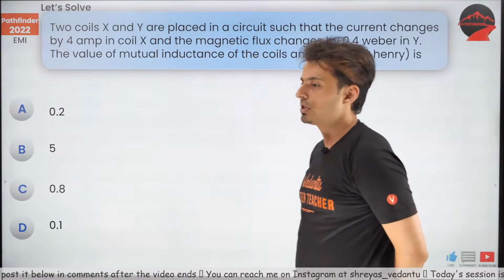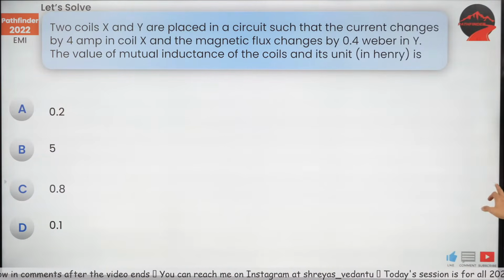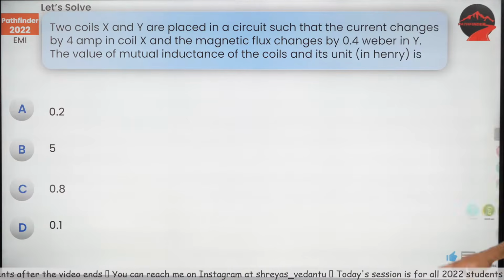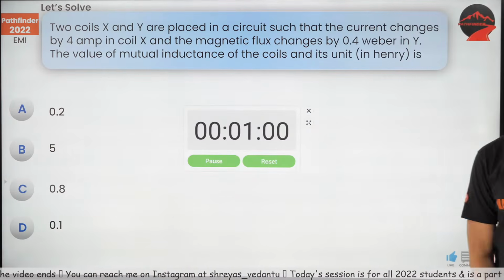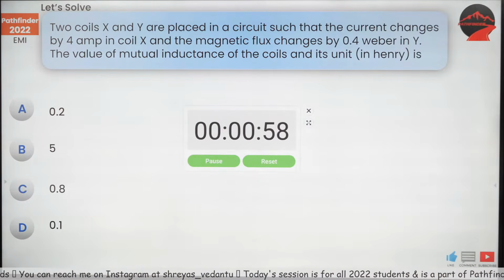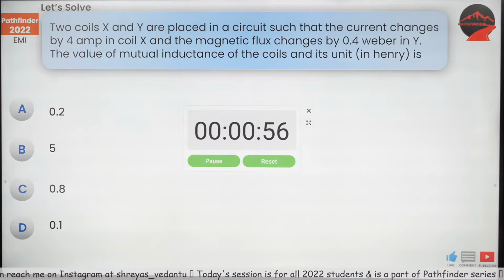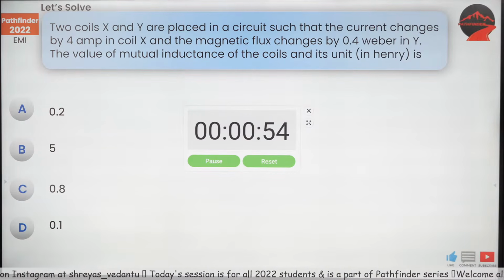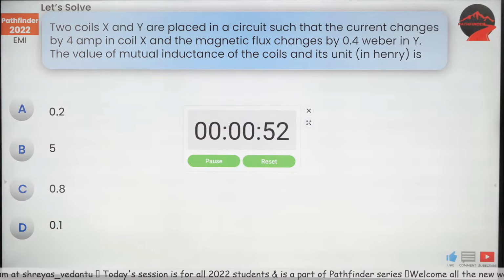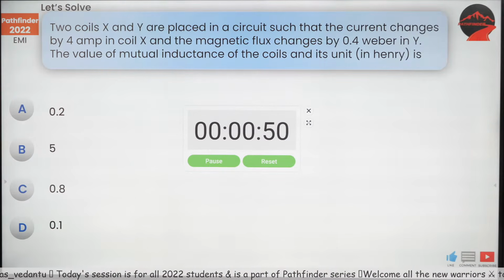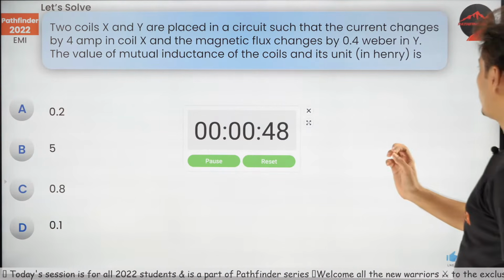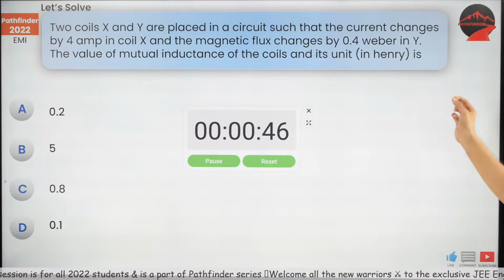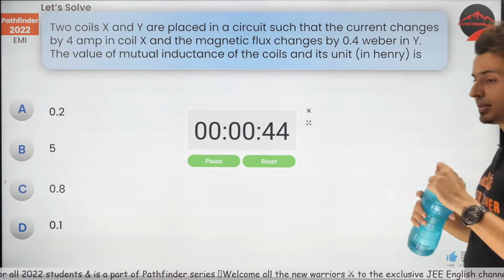Okay, cool. Let's start solving the questions coming up on your screen and let's see whether you can do this within a minute. Come on guys, starting the timer now. Figure this out. There are two coils X and Y and the question says that they are placed in a circuit such that the current changes by 4 amperes and the magnetic flux changes by 0.4 Weber. The value of the mutual inductance of the coils is